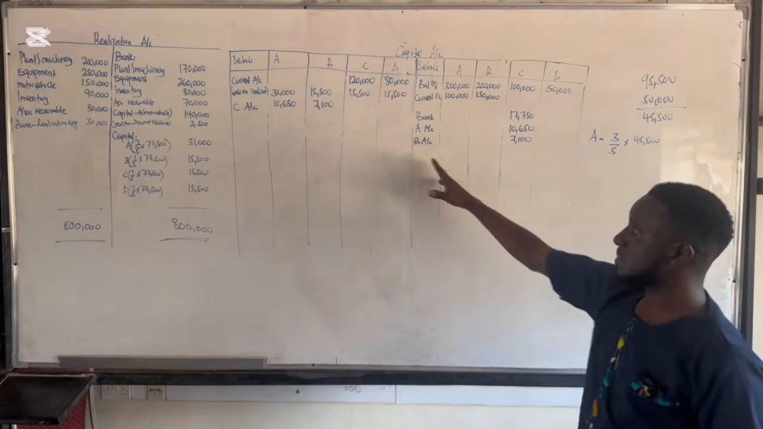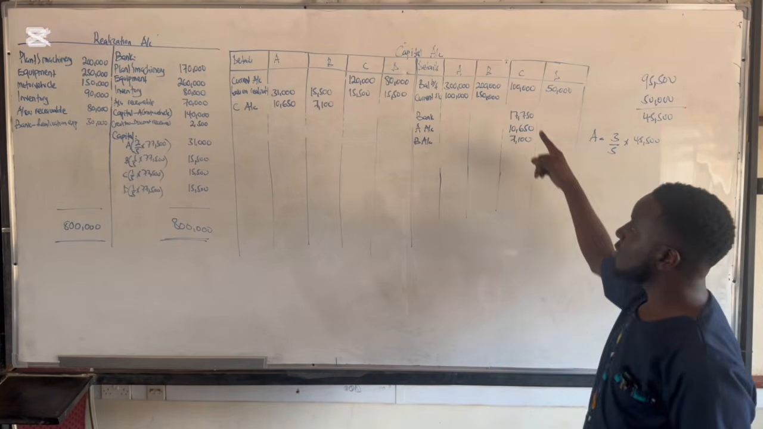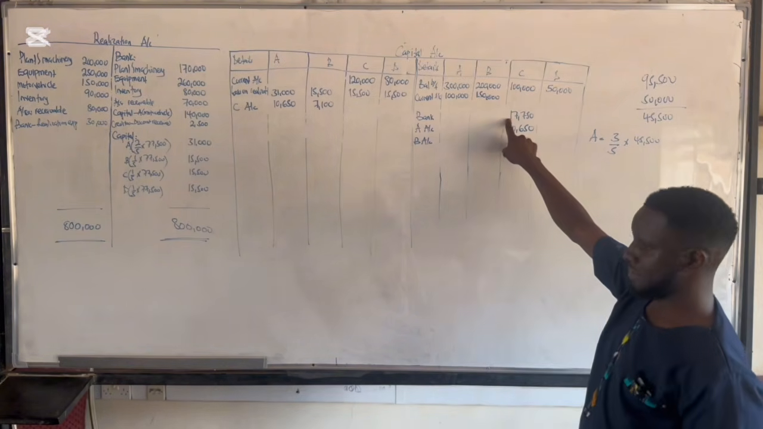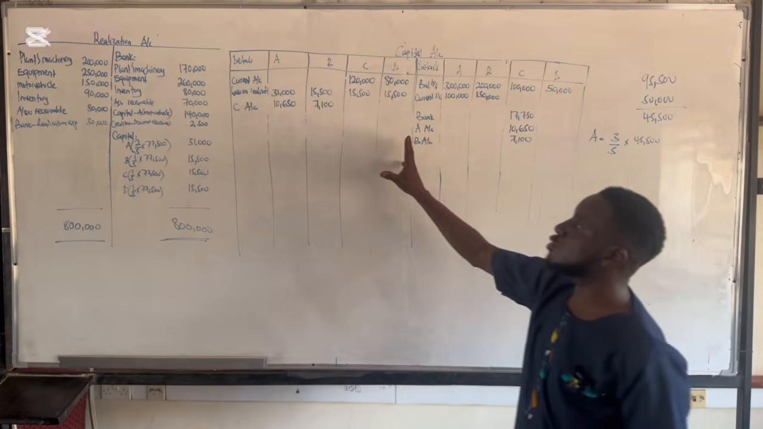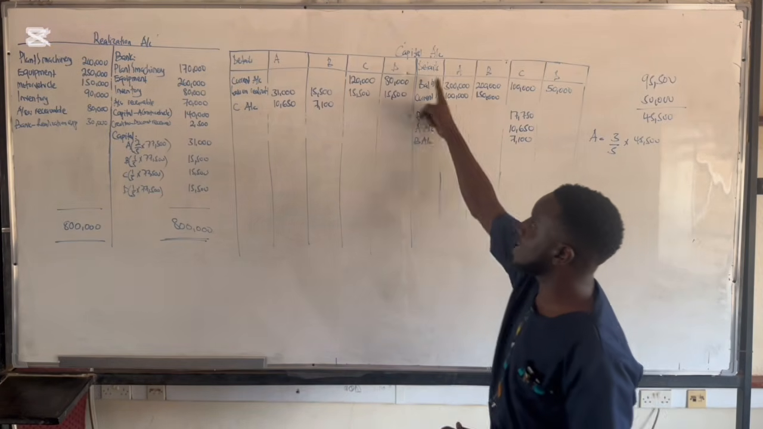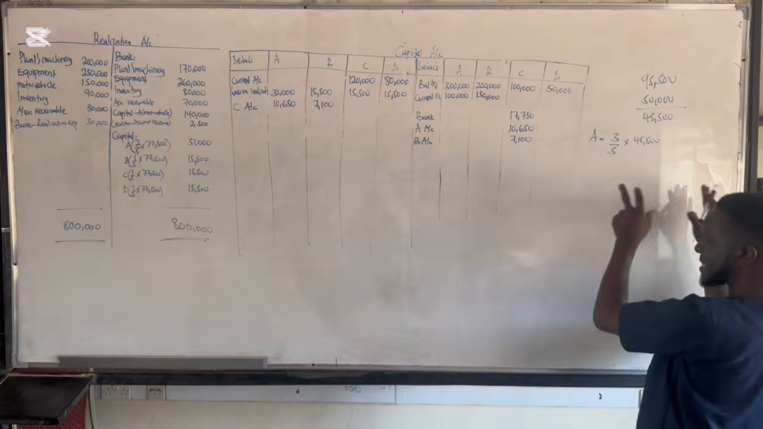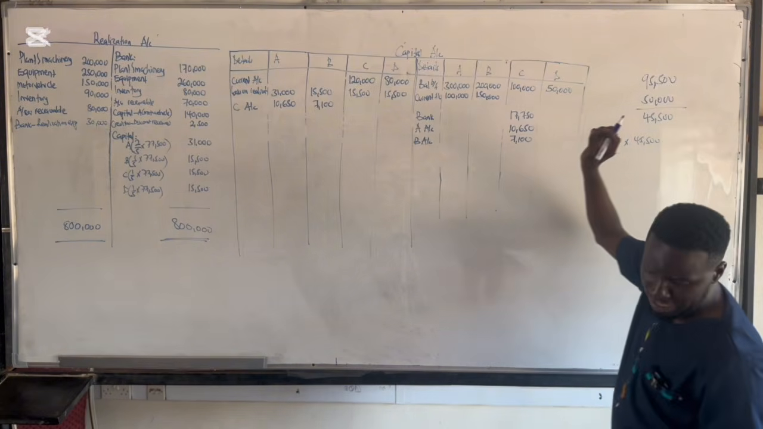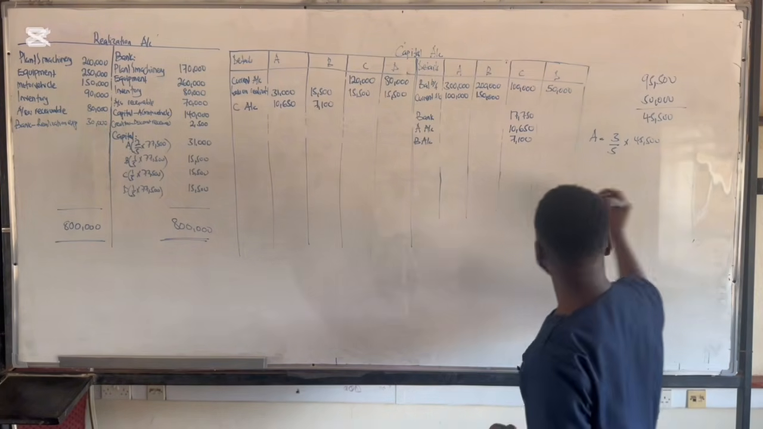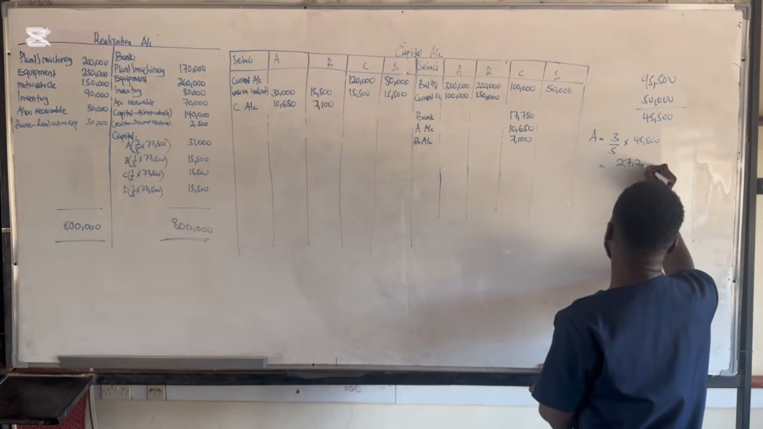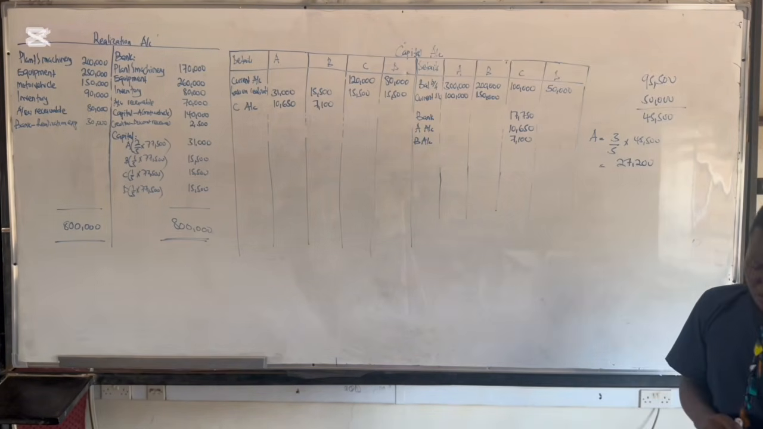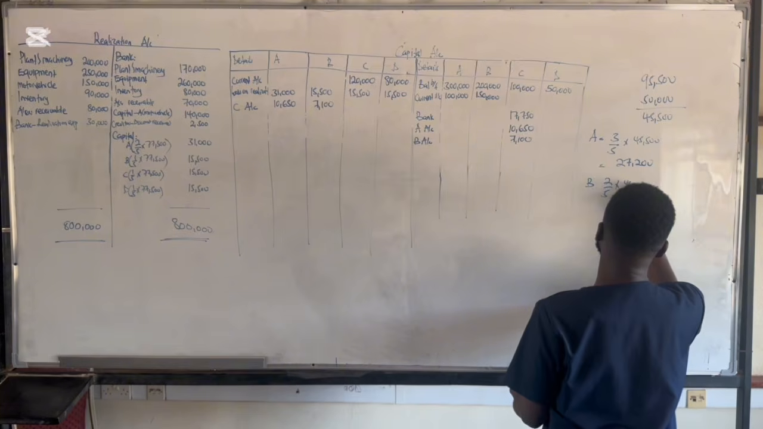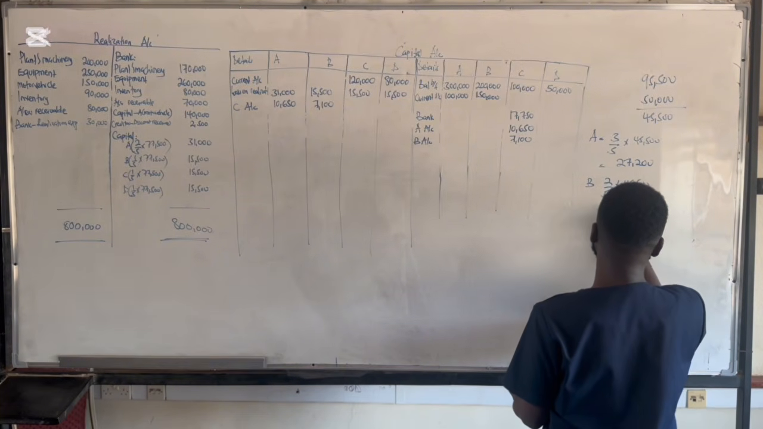Now, something strange here is that partner D cannot bring in anything. Earlier, partner C could bring in half of his deficiency, but partner D couldn't bring in anything. That means the total figure of the deficiency is what the other partners are going to share amongst themselves. So for A, I'm going to pay 3 out of 5 times 45,500, and this is going to give me 27,300. Then for B, it will be 2 out of 5 times 45,500. This is going to give me 18,200.